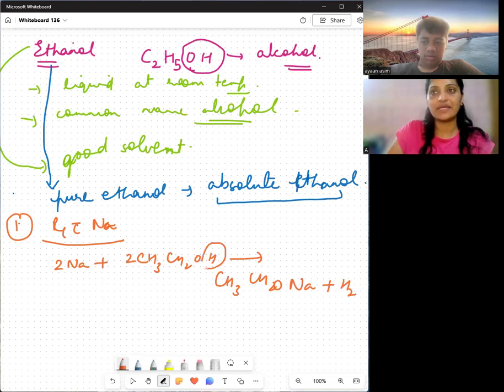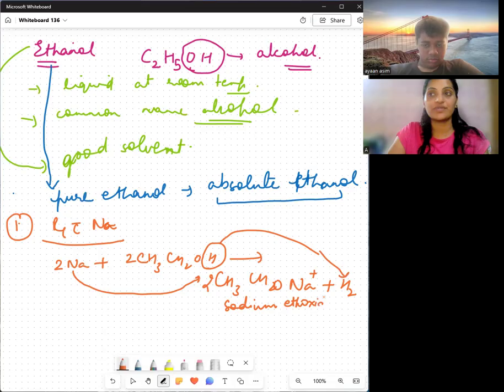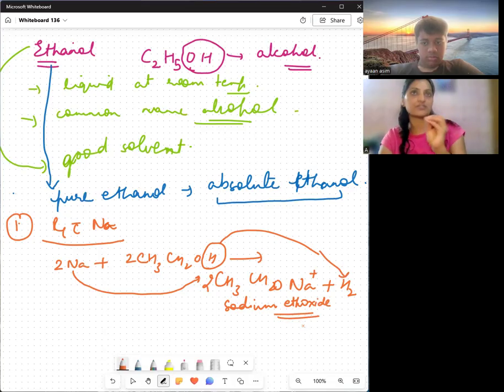I have replaced this hydrogen, and this will be liberated as hydrogen gas. And here my sodium just came up and got stuck over here, right? So the compound formed is sodium ethoxide. You have to remember this, because sometimes in assertion-reason questions they ask this. So you should be aware of the formula the reaction gives. Now, when alcohols react with sodium, they evolve hydrogen gas. So this can be a test for alcohols.